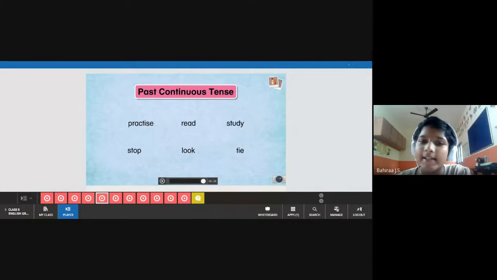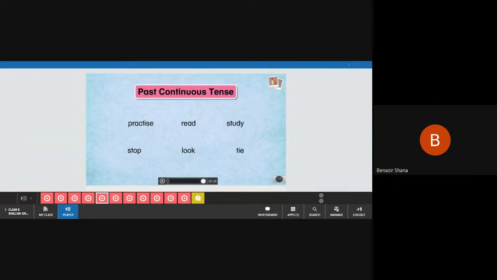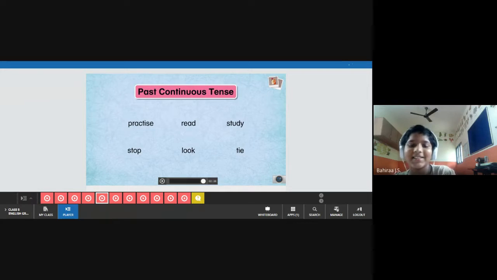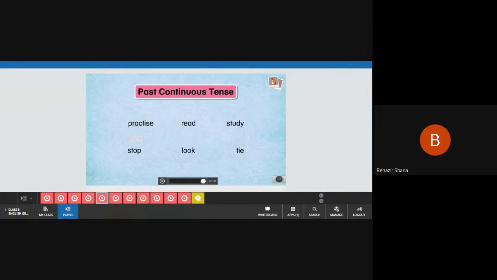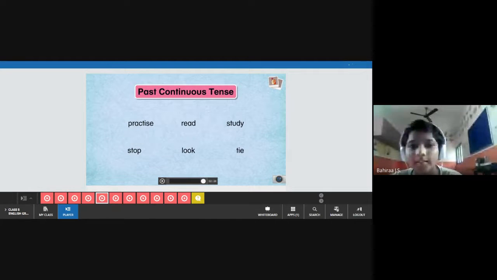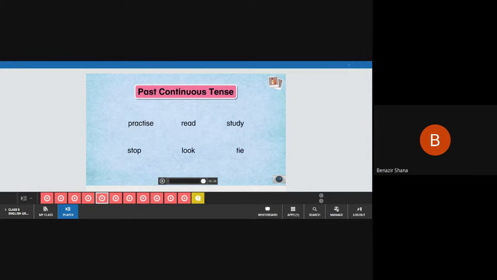They studied yesterday. No, that is past tense. I am asking past continuous tense, Bahira. Careful. They were studying. So whenever you use a plural subject, you have to use were. They were studying for the exams.